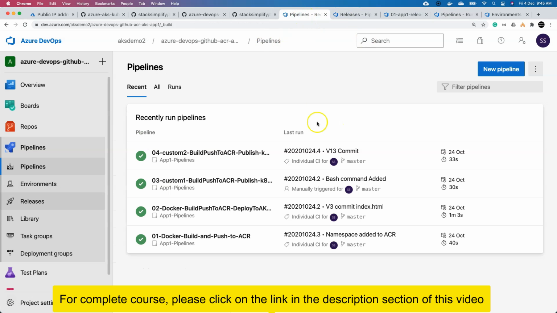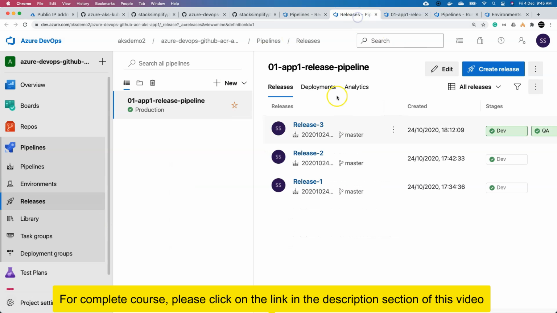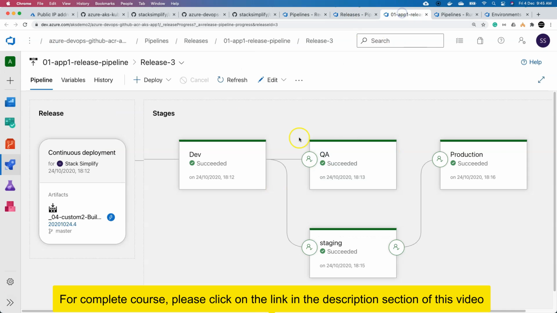In the same way, we have discussed Azure DevOps for Kubernetes workloads. Here you can see custom 1 and then custom 2, which says that you are writing your pipeline from scratch instead of using the default provided pipelines. So you will implement these things for your Kubernetes workloads, and these are the release pipelines you are going to implement. All these things we are going to do as part of this course.